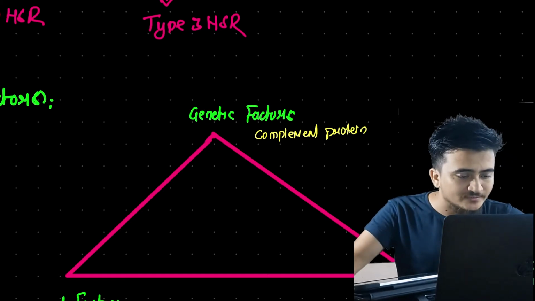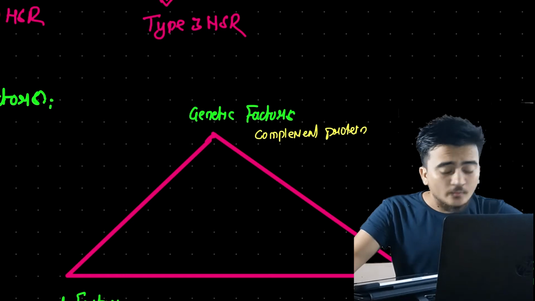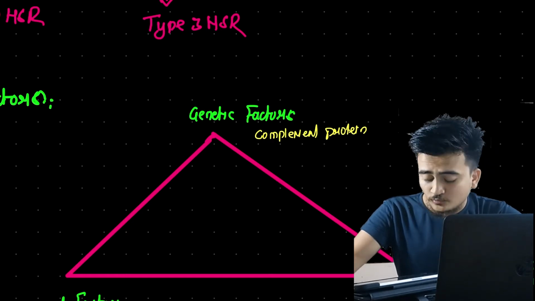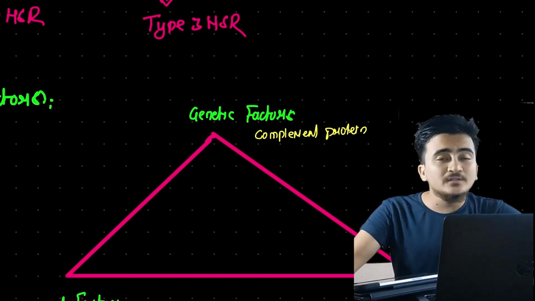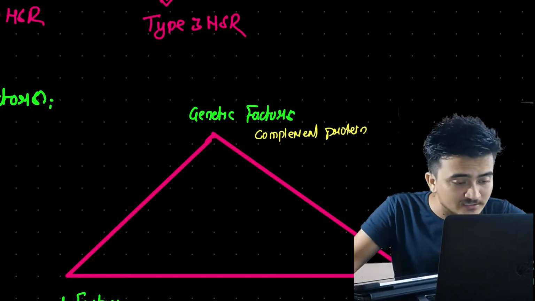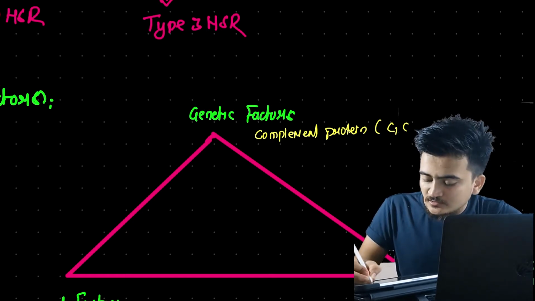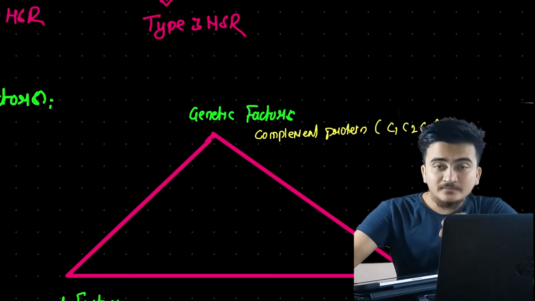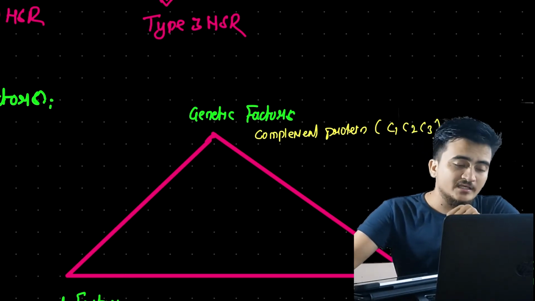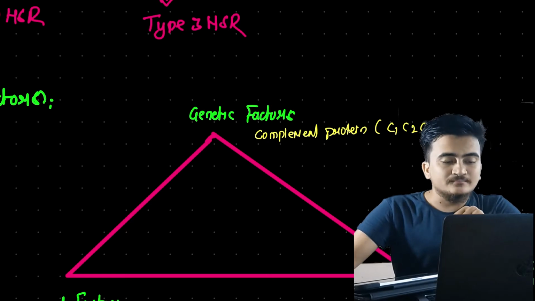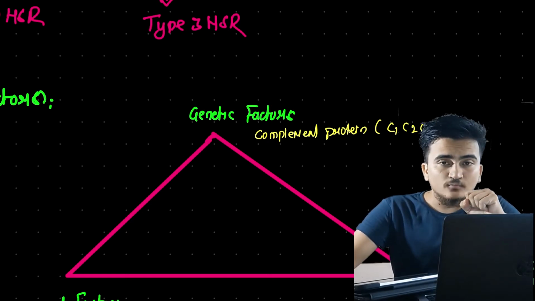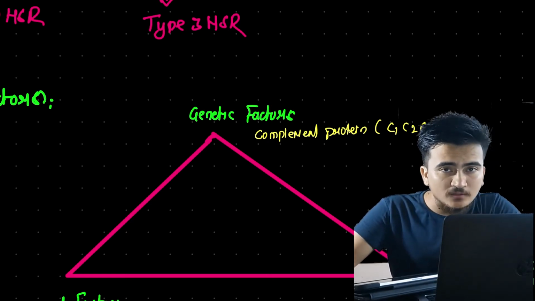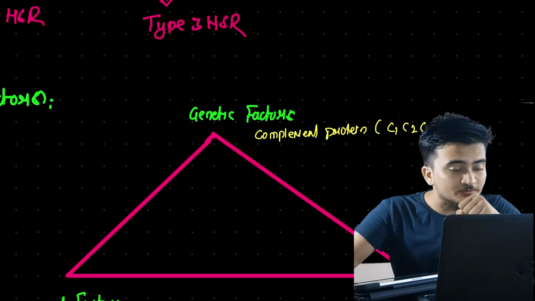Because of genetic factors, when there is a deficiency in complement proteins, such as C1, C2, C3, then due to the deficiency of complement proteins, they won't be able to completely remove the causative agents for autoimmune disorders.